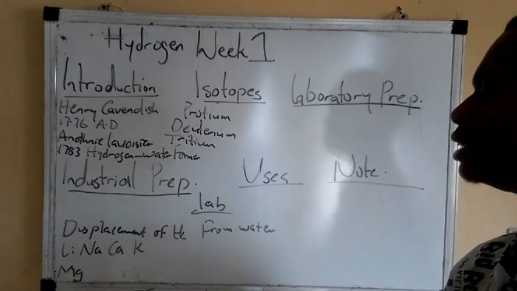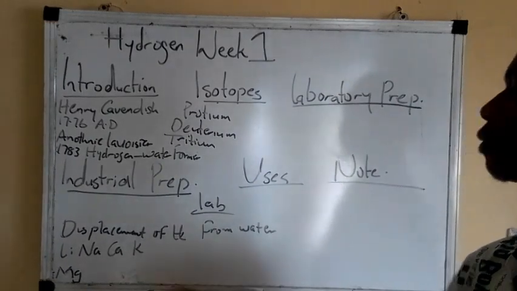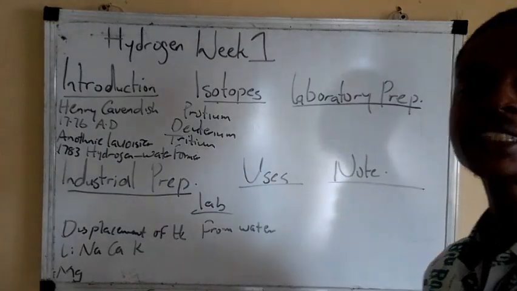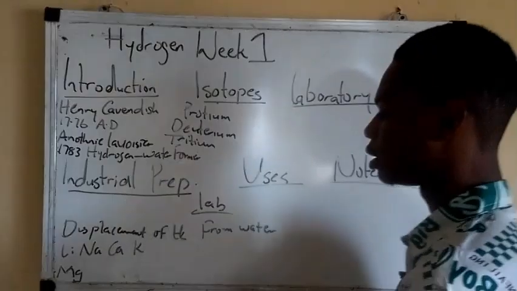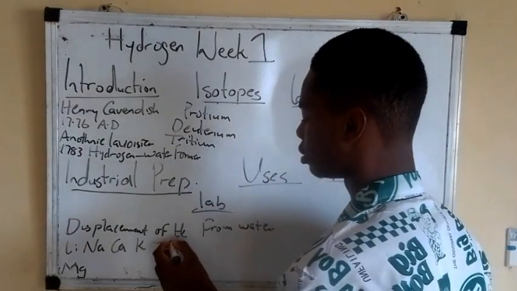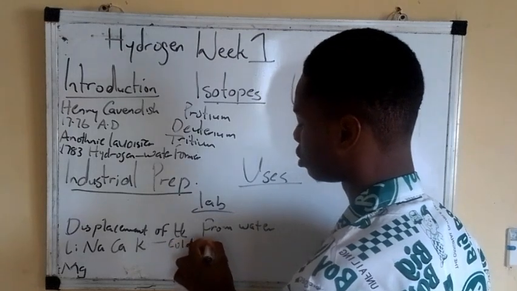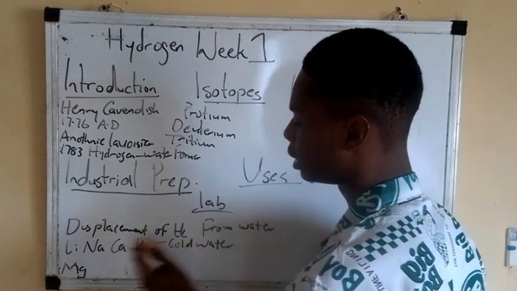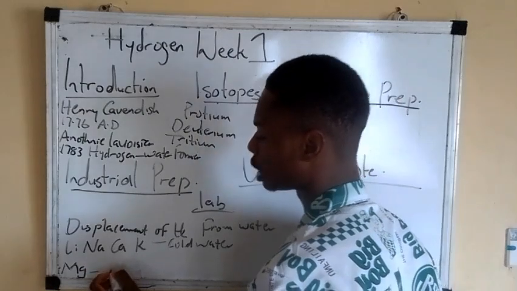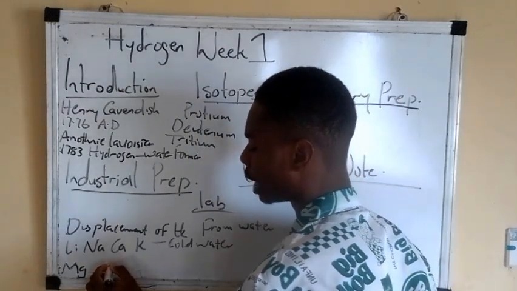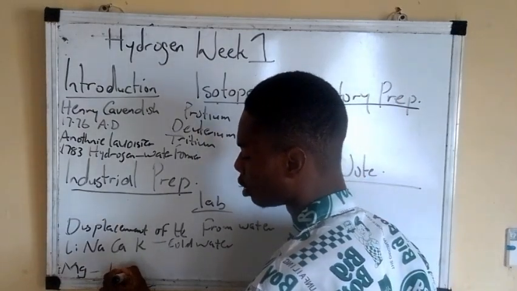Manganese displaces hydrogen from boiling water. The first group reacts with cold water, while this one displaces hydrogen from boiling water.